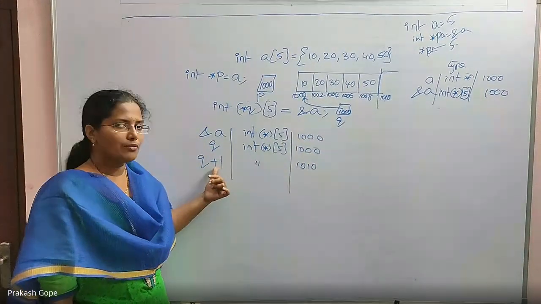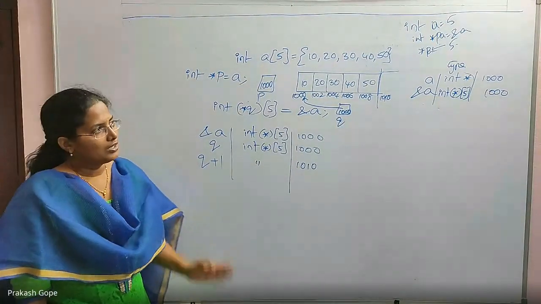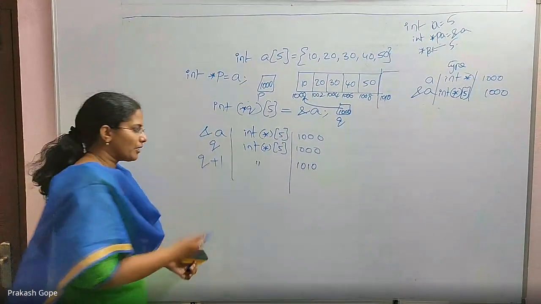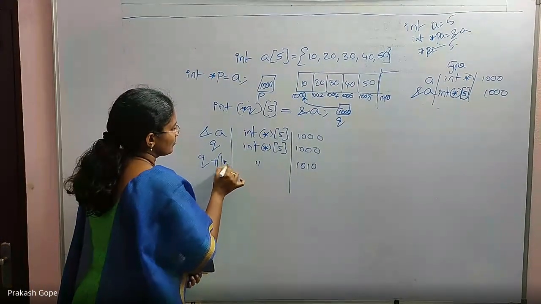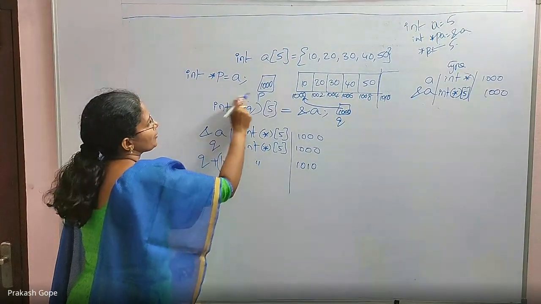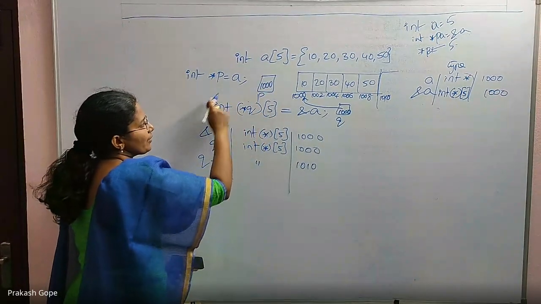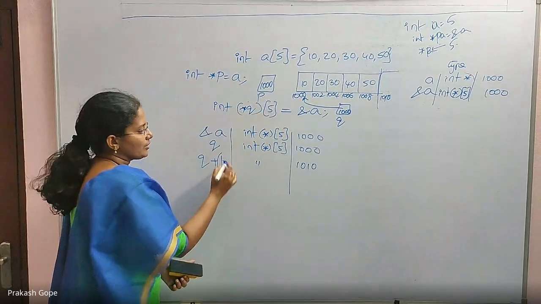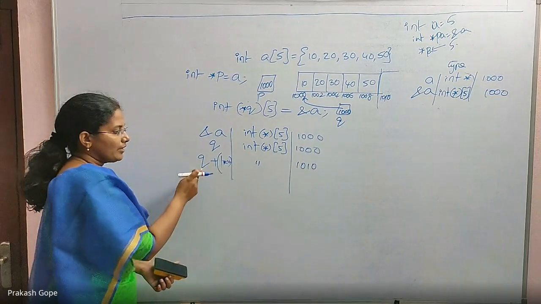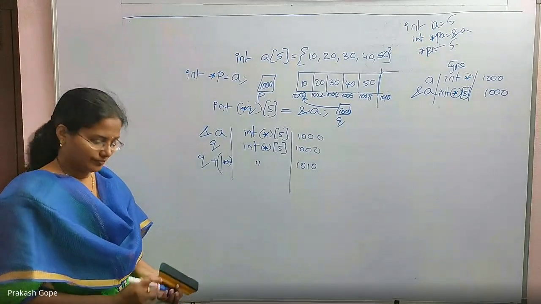That's why plus 1 will take me to the next integer array of size 5. Which means this 1 gets multiplied by the size of the type of Q. Q is a pointer to an integer array of size 5, which means 5 into 2, 10 bytes. So this gets multiplied by 10. So 1000 plus 10 is 1010. That's how it works.